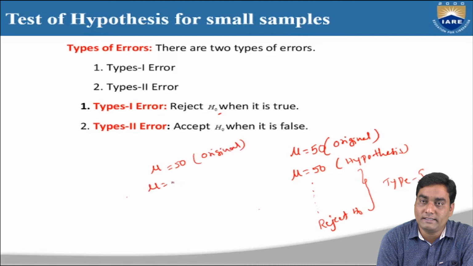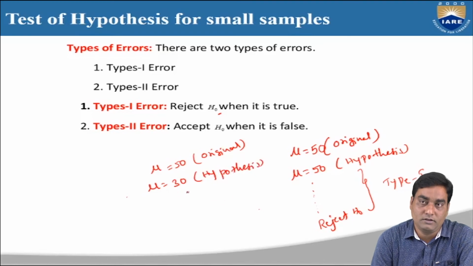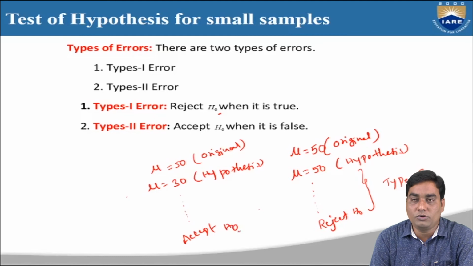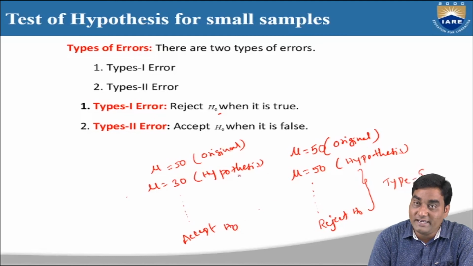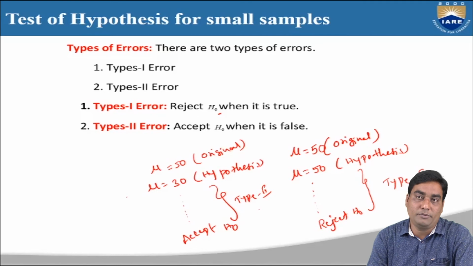But I am going to take the statement mu equal to 30. This is our assumption or our statement or our hypothesis. It is a wrong statement I have taken. Actually the original statement is mu equal to 50, but I have taken a wrong statement. While doing the process, if I conclude accept H0, even though it is a false statement, that means there is an error in this procedure. That error is called type 2 error.